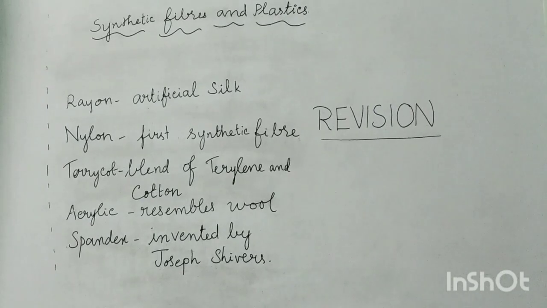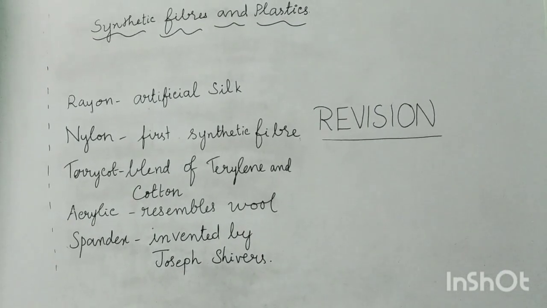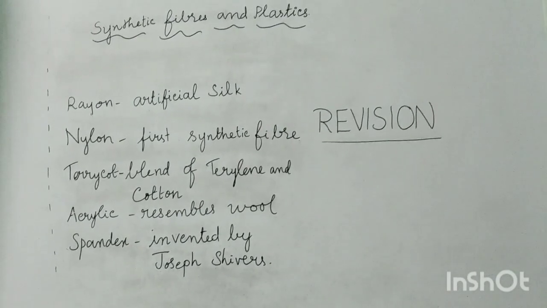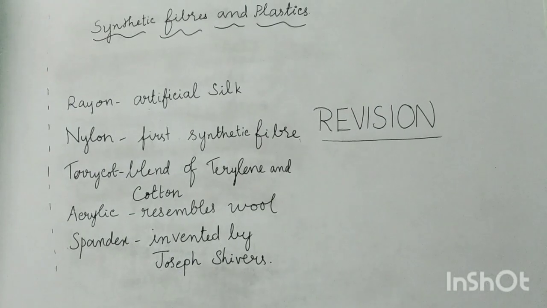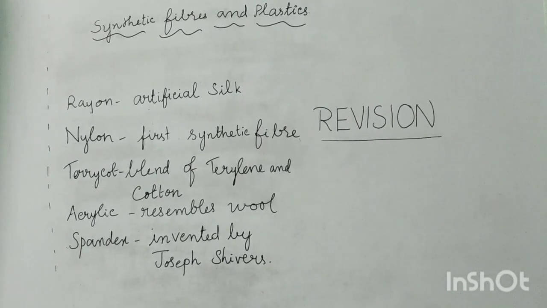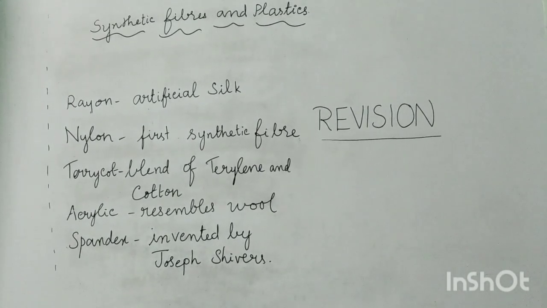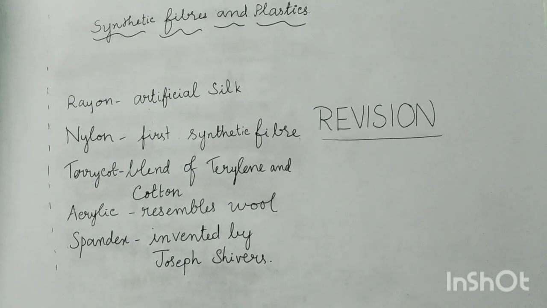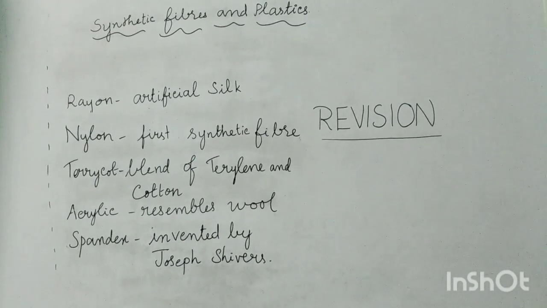The answer is nylon. Okay, good. Then which of the following is a characteristic of a synthetic fiber? A. Good conductor of electricity, B. Wrinkle resistant, C. High moisture absorbing capacity, D. Poor elasticity. So which one is the correct answer? It is B, that is wrinkle resistant.